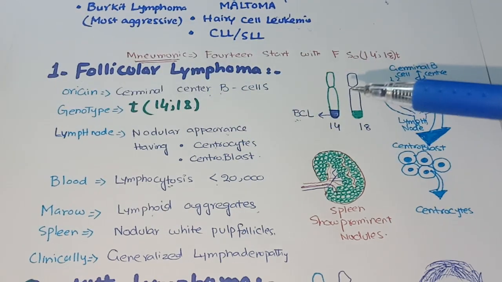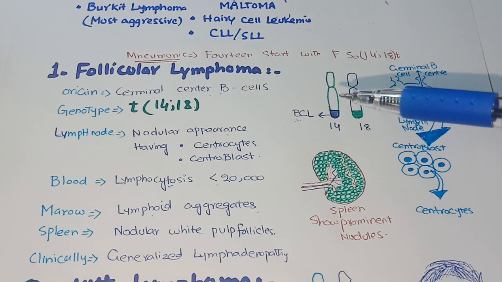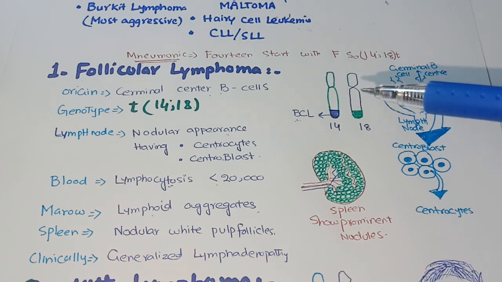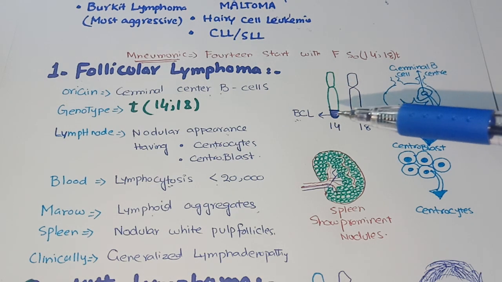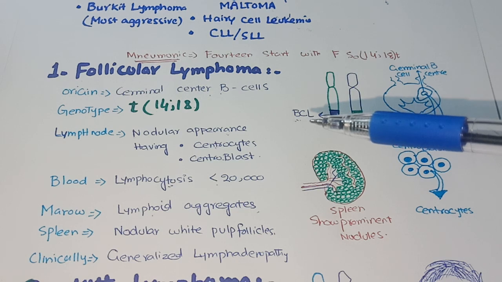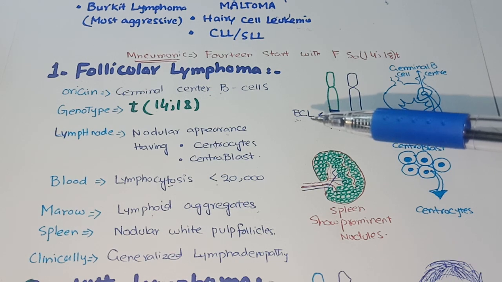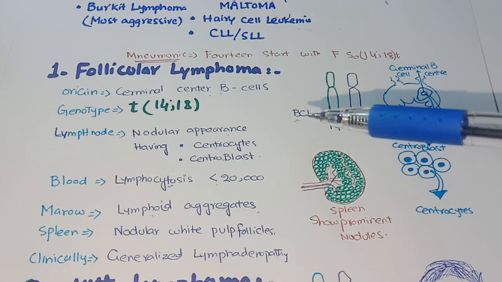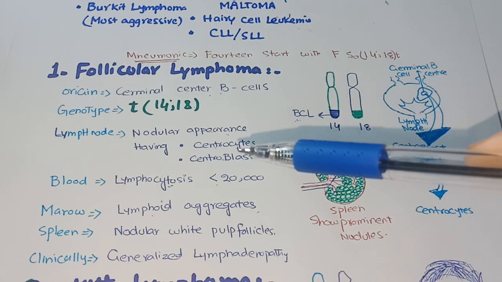This mutation is also shown in the figure, as this is chromosome 14 and this is chromosome 18. There is translocation, meaning exchange of small segments of chromosome 14 and 18. As a result, the BCL2 gene gets overexpressed, and this gene causes more proliferation of lymphocytes.